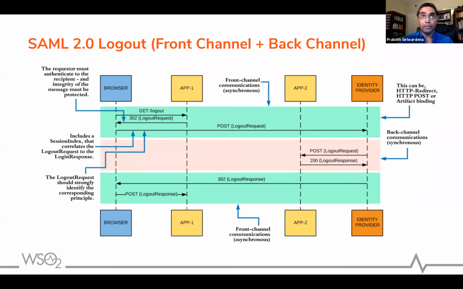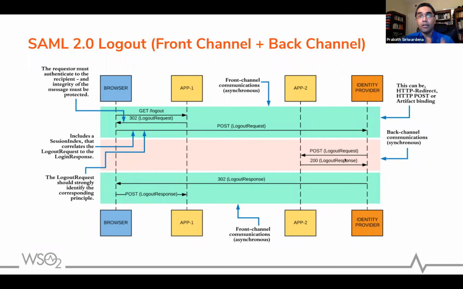In back channel logout, you get the logout request, and along with it you will also get the cookies associated with the IDP domain. Then you can identify the session of this particular user, and also what other service providers this user has logged in to within the same session. Then for each service provider, you can send a logout request. It's a direct HTTP request, right?